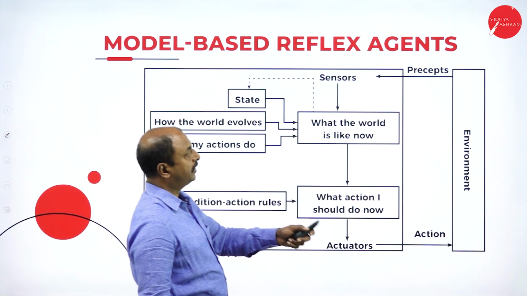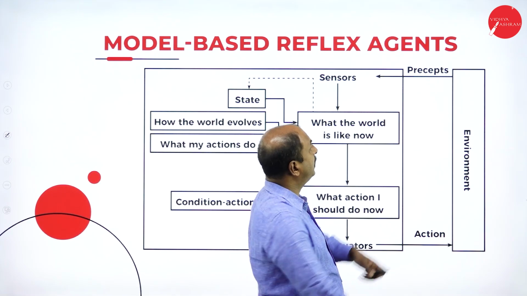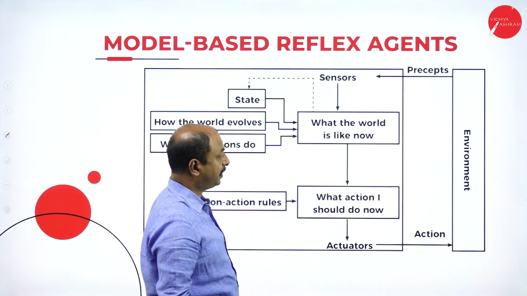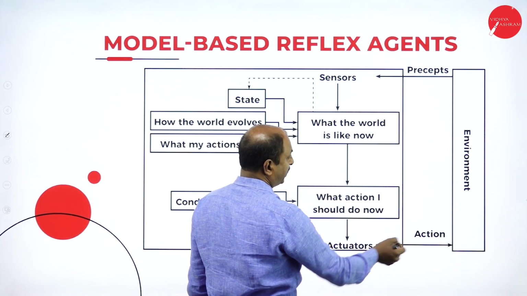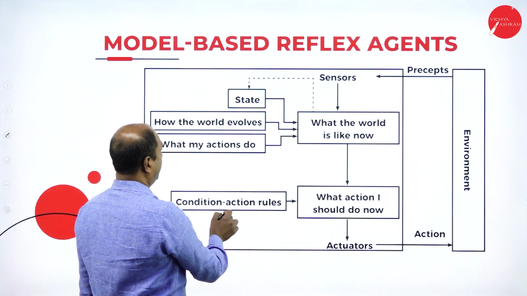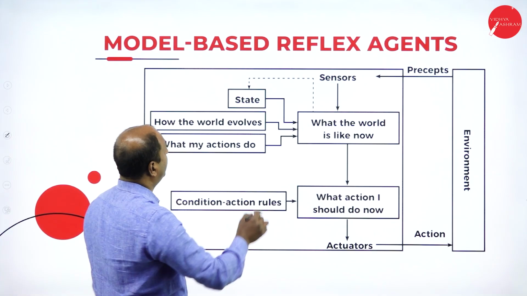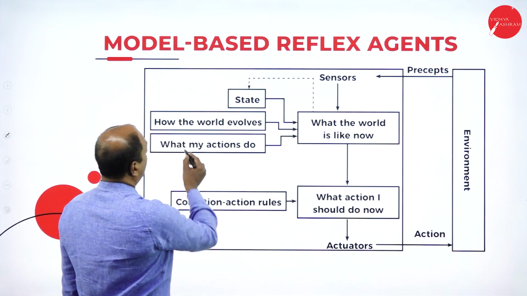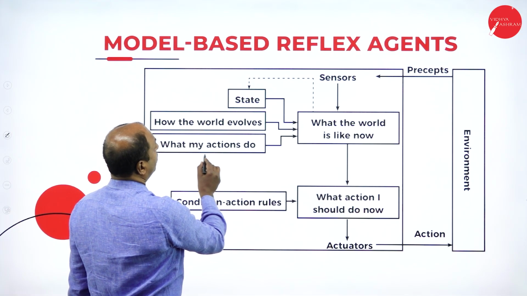Here, this is the environment and these are sensors which perceive the input or data from the environment, actuators, the action to be performed, and apart from condition, you can see that we have different state: the state of the environment, how the world evolves, and what my action will do.